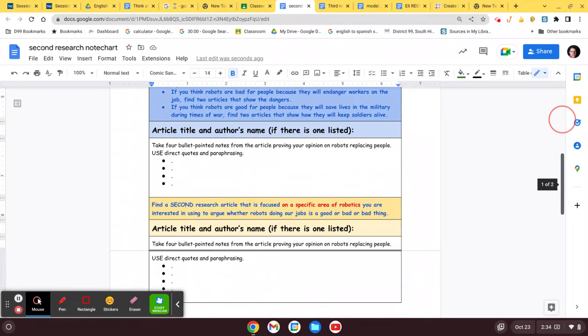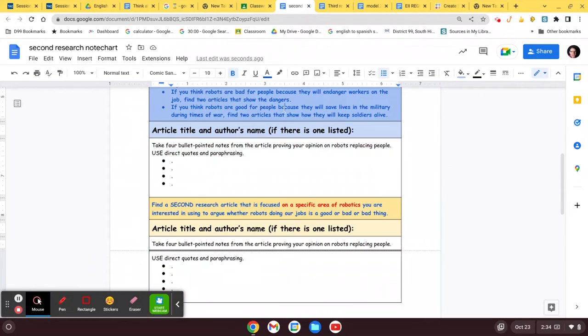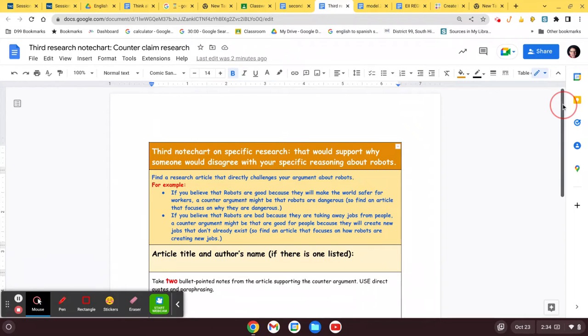Like, for example, you might make the argument that robots are bad for people because they will endanger workers on the job, in which case you'd find two articles about how robots are endangering people on the job. If you think the robots are good for people because they will save lives in the military during times of war, find two articles talking about how robots are going to save lives. Remember that the two articles need to work together with each other. Once you are done with that, then you're going to be working on this third research chart.